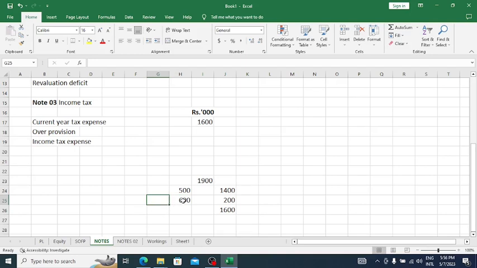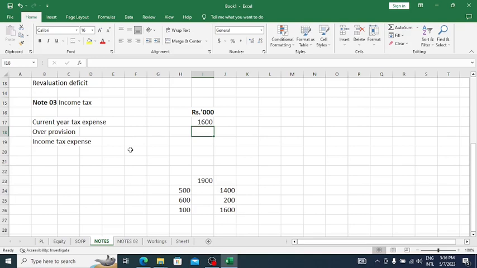They had taken the 600 into the P&L in the previous year, right? But for that year, the liability was only 500. So then there is an over provision here. What would be the over provision? 600 minus 500. This is the over provision that should be adjusted in the current year.